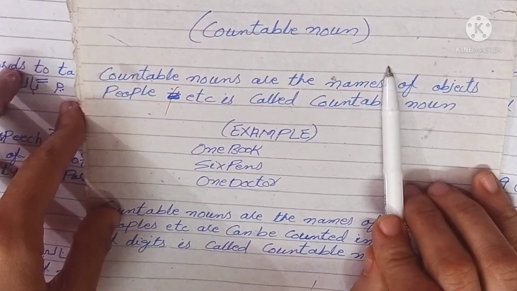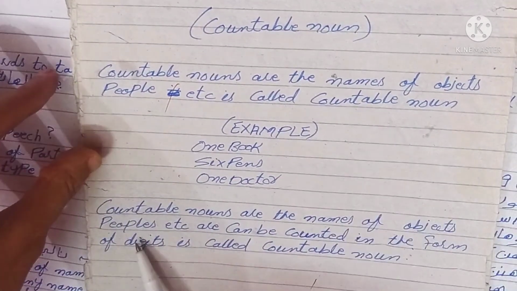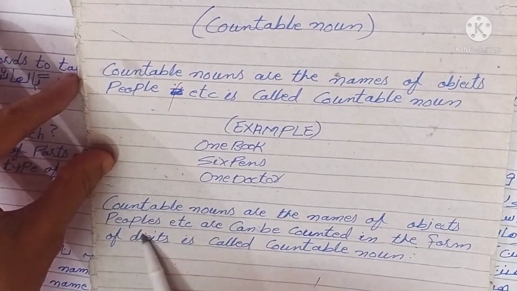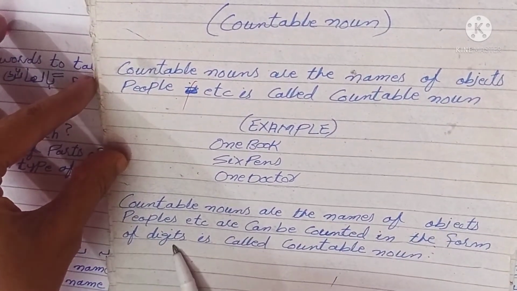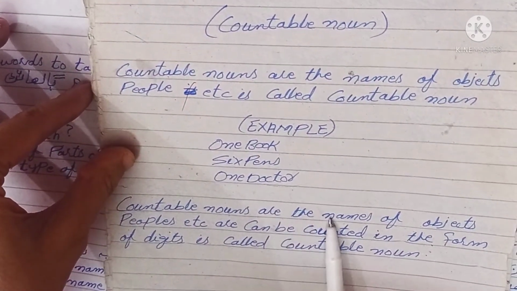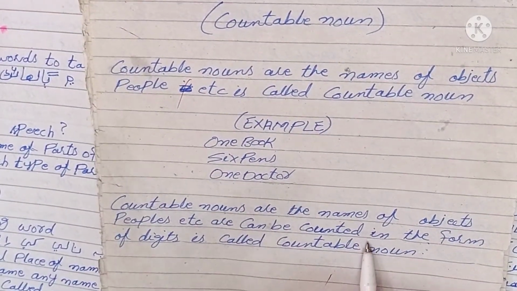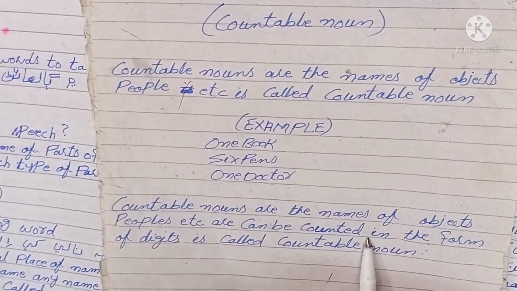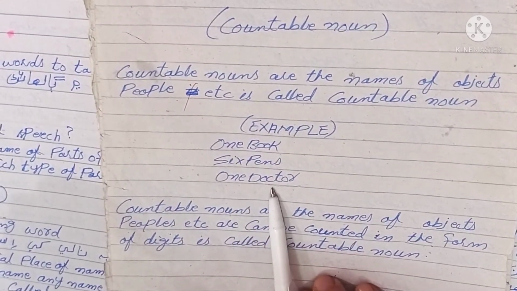Now I start another type of noun, the countable noun. Countable nouns are the names of objects, people, which can be counted in the form of digits, is called a countable noun. Countable nouns are those which we can count in numbers, digits. We call it a countable noun. Such as 1 book, 6 pens, 1 doctor.